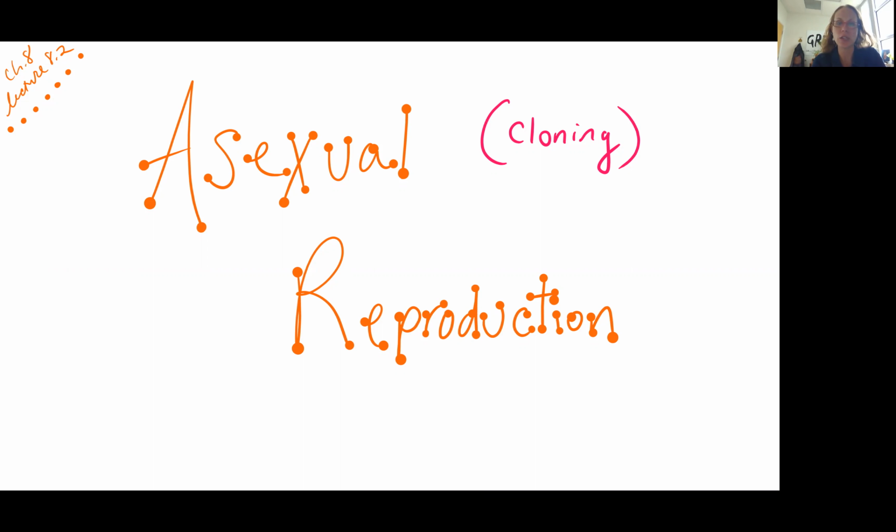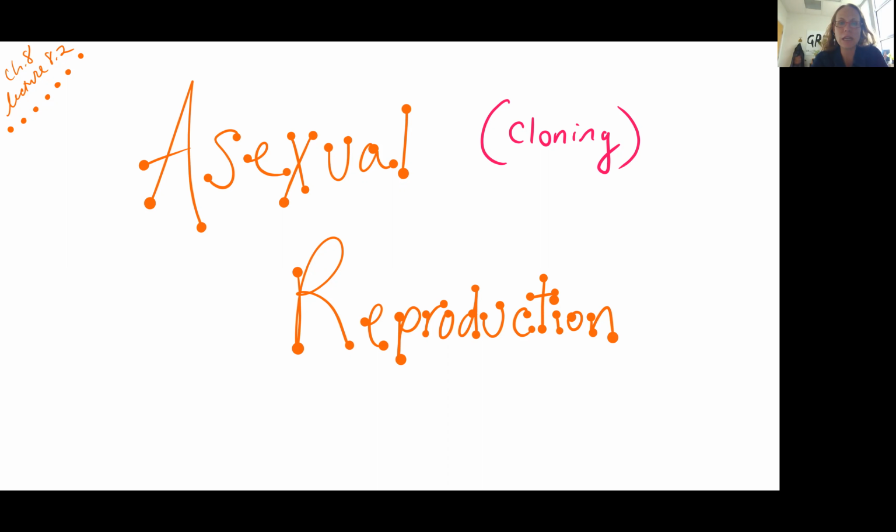The first half of the chapter discusses a special type of cell division called asexual reproduction, where the prefix a means without. So asexual is, as you guessed, without sex. Essentially, what we're doing with asexual reproduction is cloning. We're taking one cell and making a photocopy of it, a genetically identical duplicate.